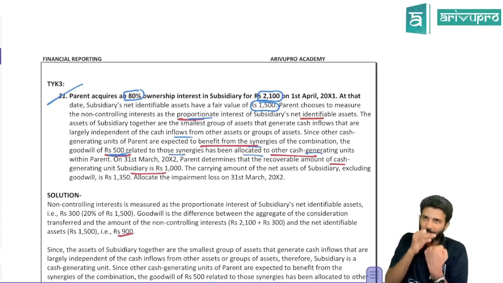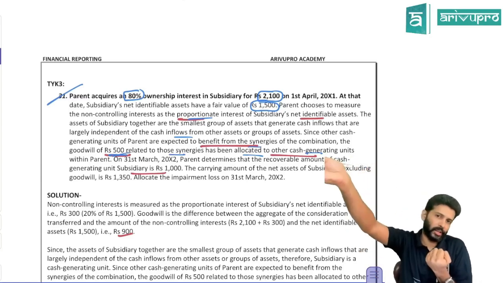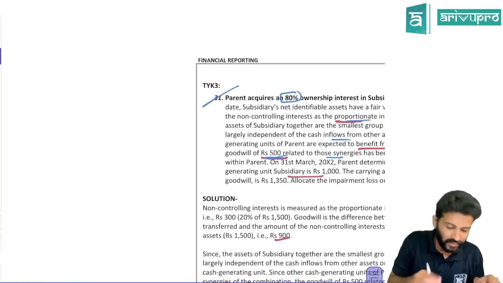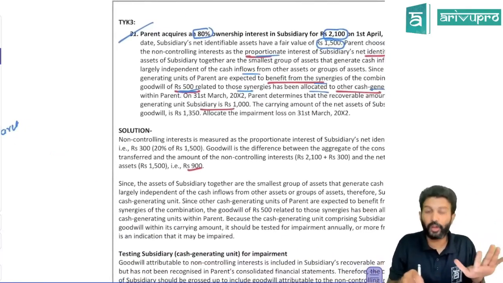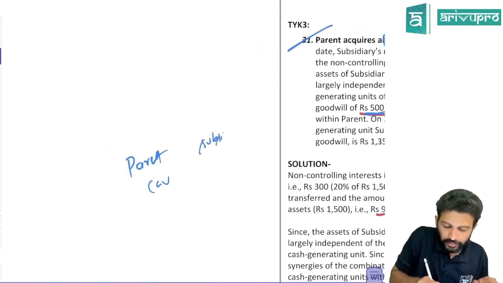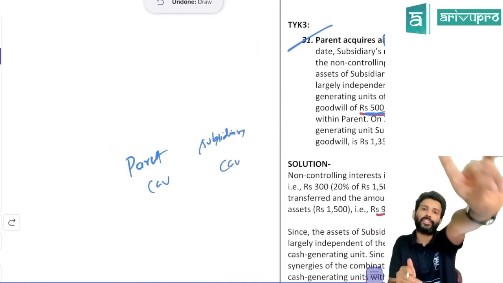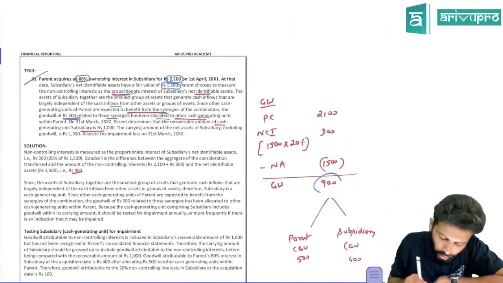Now in the previous problem, the entire goodwill you gave to the subsidiary CGU only. But in this problem, we're doing this from the subsidiary consolidation viewpoint. So we have the parent's CGU and we have the subsidiary's CGU. The subsidiary's all assets put together is one CGU. Now when you did subsidiary consolidation, you got a goodwill of 900.